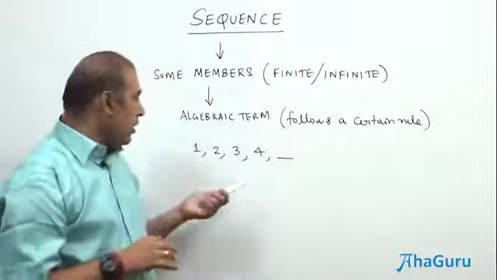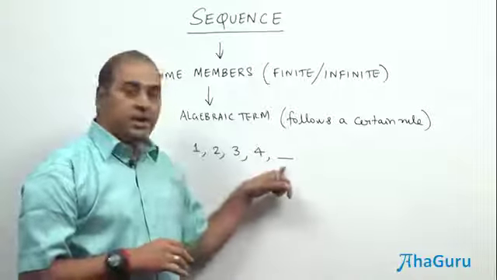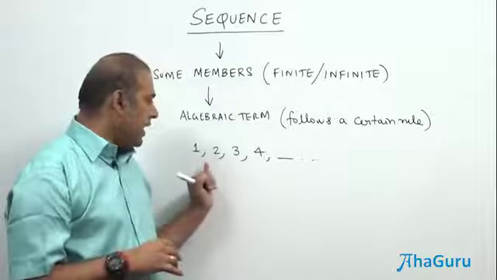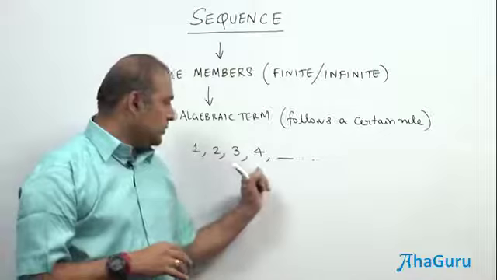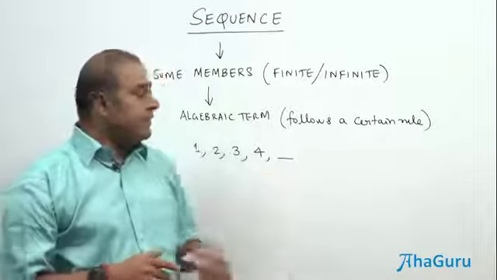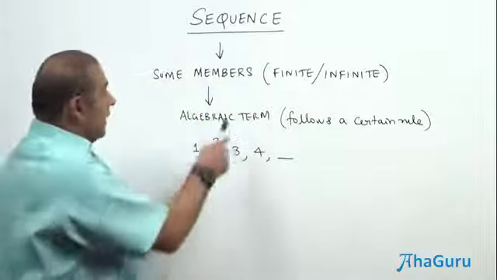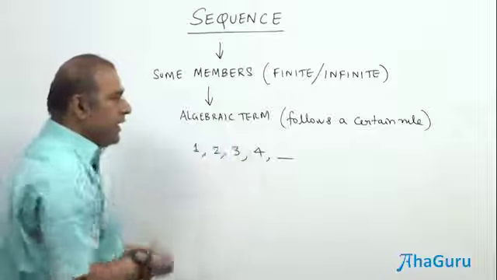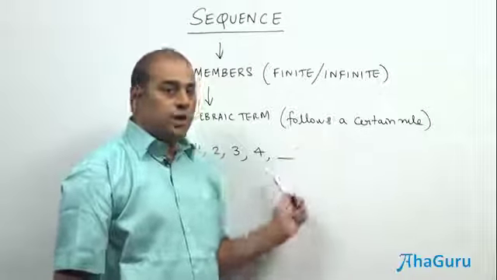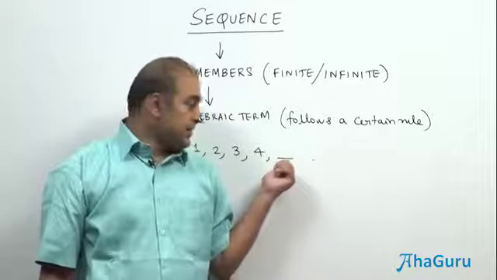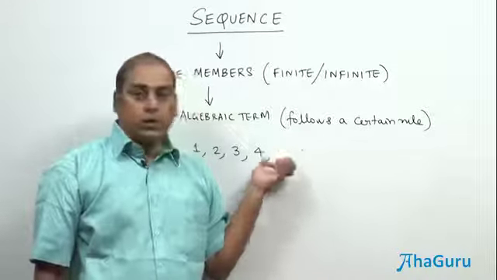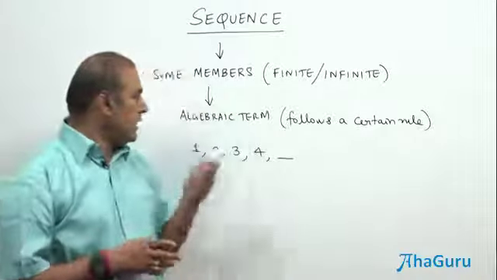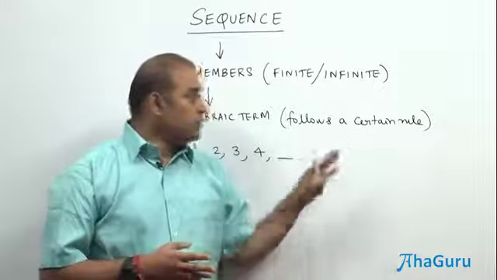If you don't have a rule, you can't presume that the next term is 5, because it goes in an order 1, 2, 3, 4. It's an increasing order starting from 1. So 1 plus 1 is 2, 2 plus 1 is 3, 3 plus 1 is 4, 4 plus 1 is 5. This is what many people think, but the sequence contains some members. It may be finite or infinite, contains an algebraic term. Algebraic could be numeric. It follows a certain rule. If the rule is not known, you can't say what the next term is. So I'm going to explain that. That is, a sequence is defined, it has a rule, it contains members, and generally we can call them algebraic terms which follow a certain rule.